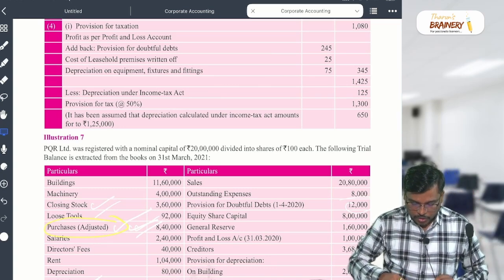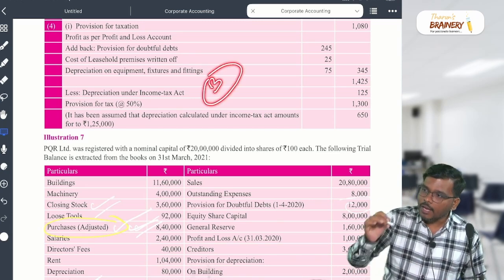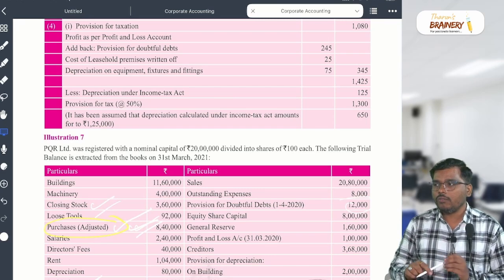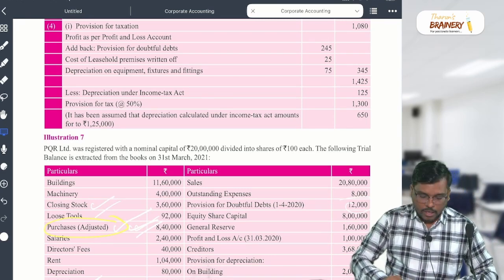After that, we'll start solving the sums. Till 3 o'clock, we'll solve the sums, and thereafter we'll start with the cash flow statement. Very beautiful accounting standard, and there is a chapter also. Is that clear? Yes or no? So we'll meet after the break.